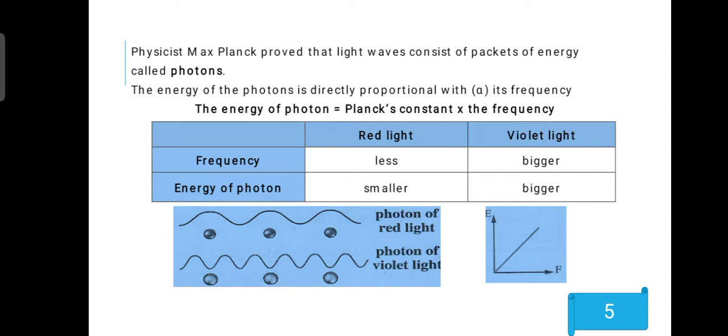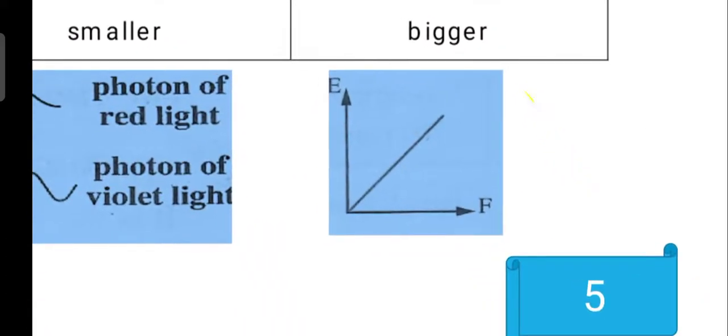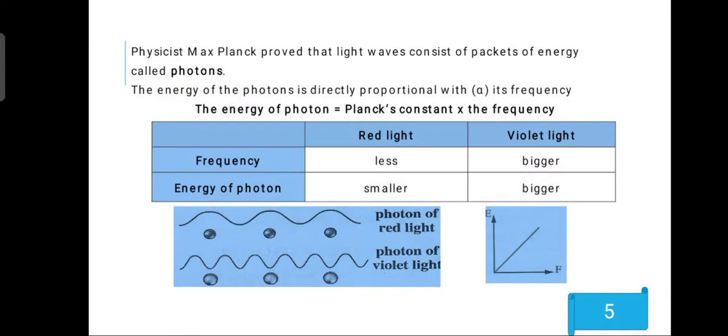We have 2 important lights, which are red and violet. The frequency of red is less, while that of violet is bigger. The energy of photons in red is smaller, while in violet it is bigger. And vice versa for wavelengths. The wavelength of red is large while violet is low. So energy is directly proportional to what? Frequency. So when the frequency increases, the energy increases and vice versa.